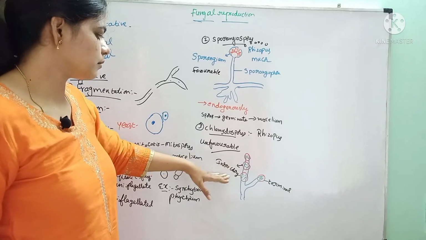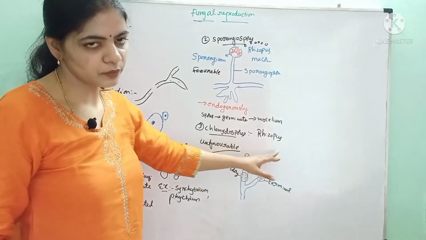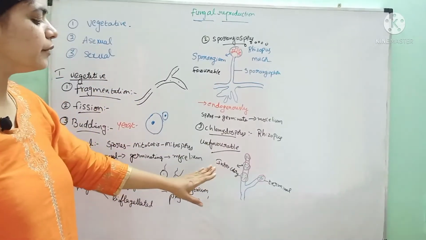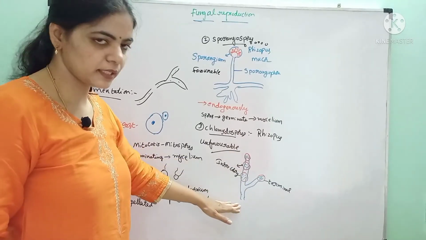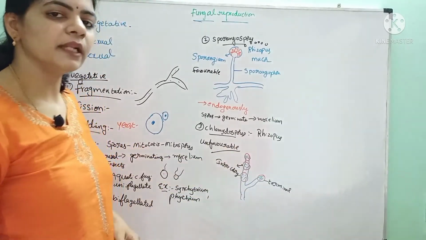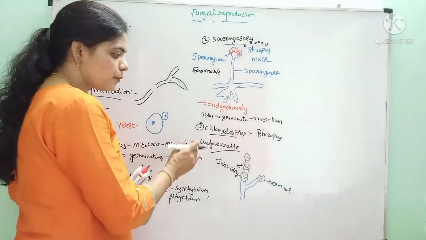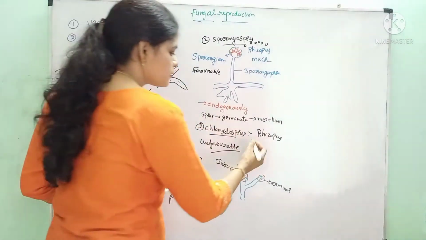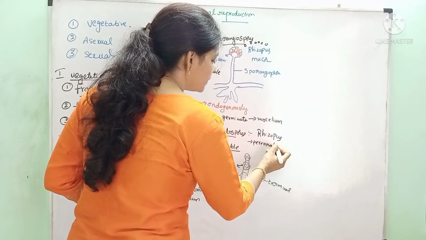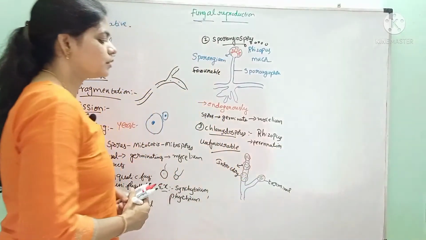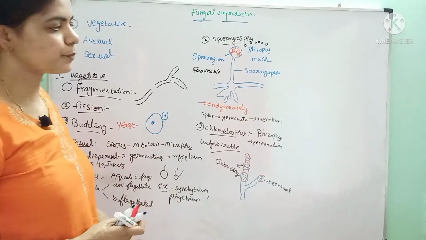So these chlamydospores are produced during unfavorable conditions by Rhizopus, and when these spores are separated from the hyphae, they will germinate and develop into mycelia. Chlamydospores are not only for reproduction but also for perennation, to tolerate unfavorable conditions.